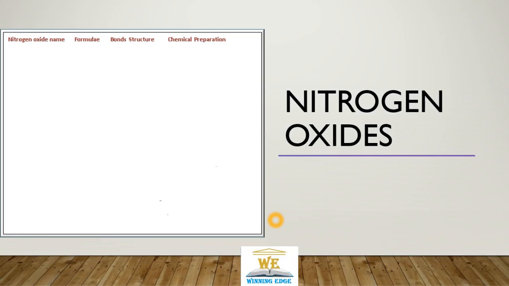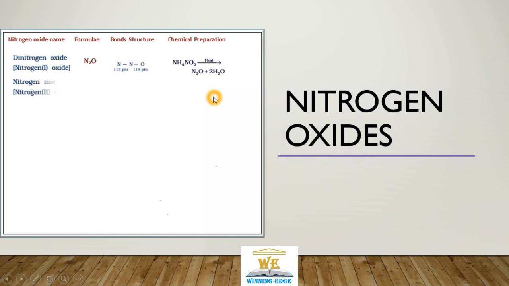Let's first discuss certain nitric or nitrogen oxides. First is N2O, nitrous oxide. Its formula is N2O. It is produced through decomposition of ammonium nitrate, giving N2O and water. Next is nitric